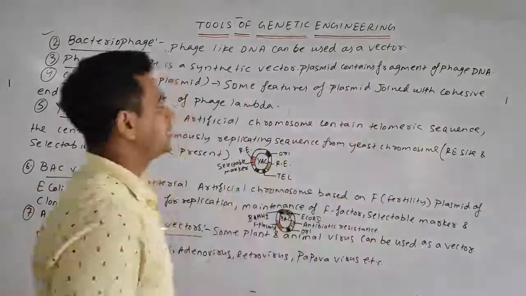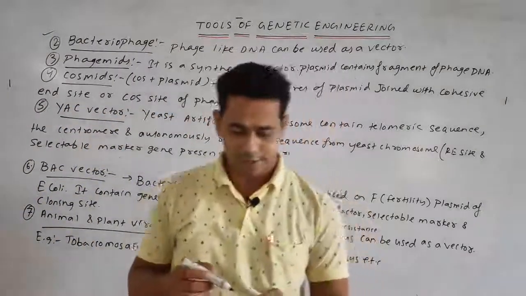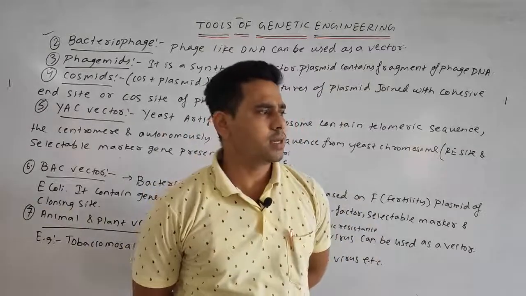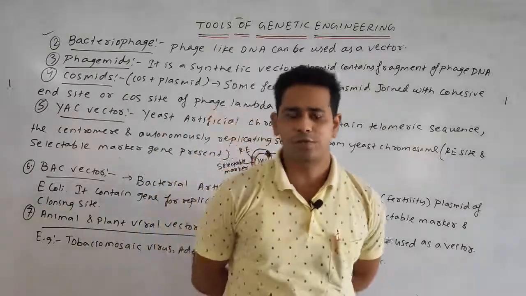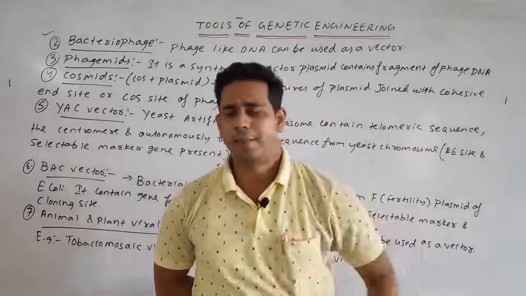The second one is the bacteriophage. Phage-like DNA can also be used as a vector. You may ask: generally bacteriophages are virulent in nature, as they contain viral DNA.